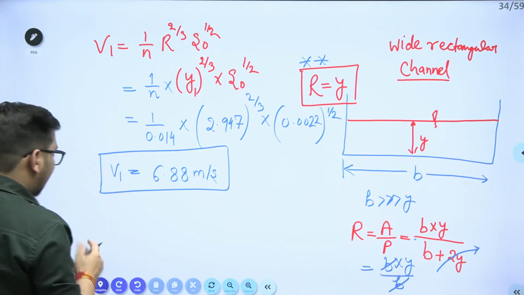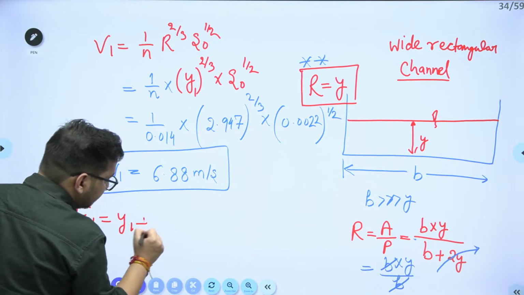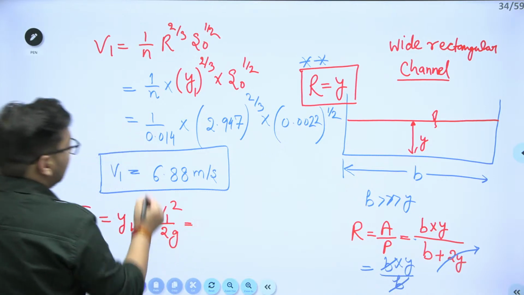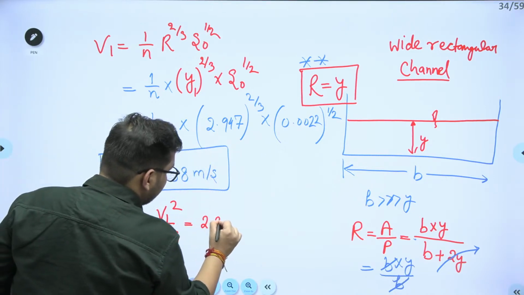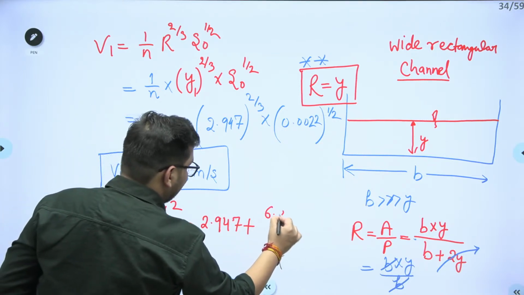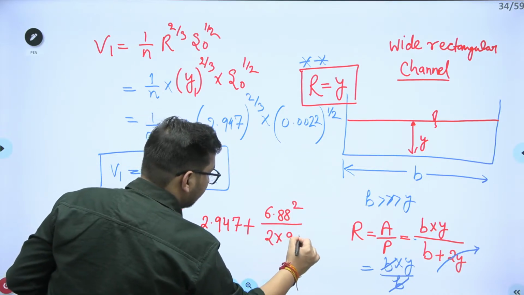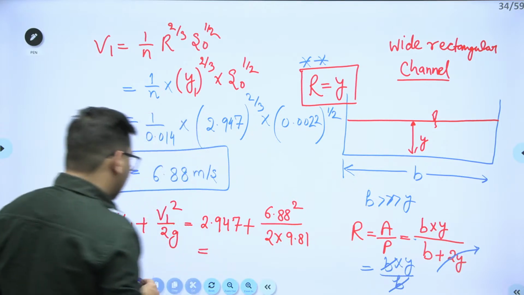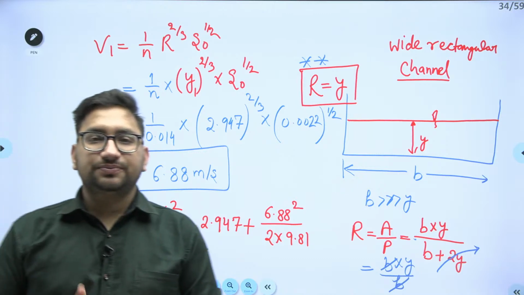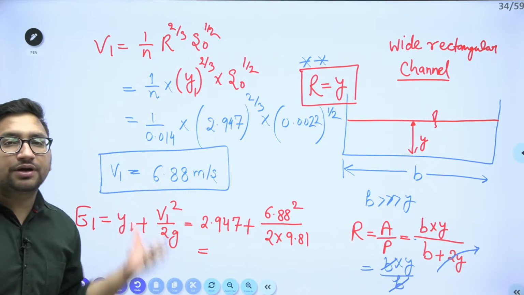Clear? Now I calculate the energy at section number 1. E1 will be equal to y1 plus V1 square upon 2g. Y1 value is known to me, 2.947, plus velocity value is known to me, 6.88 square upon 2 into g, 9.81. Just solve this value and give me the value of specific energy at section number 1. Prashant, just calculate this value.